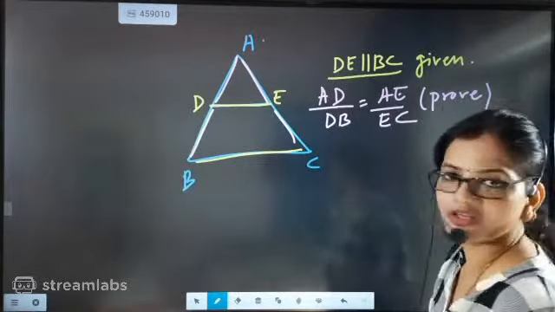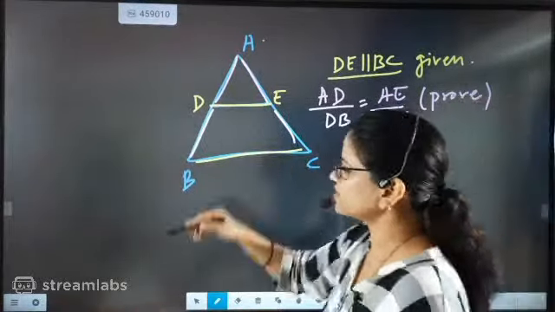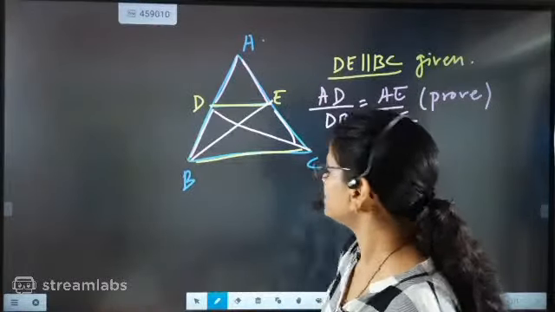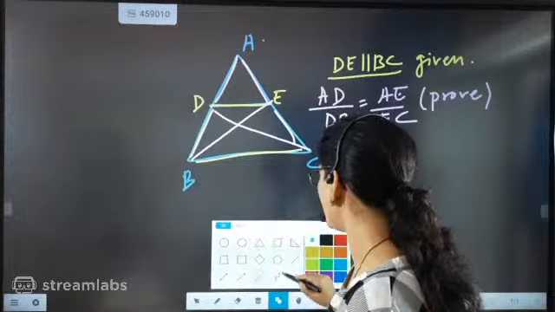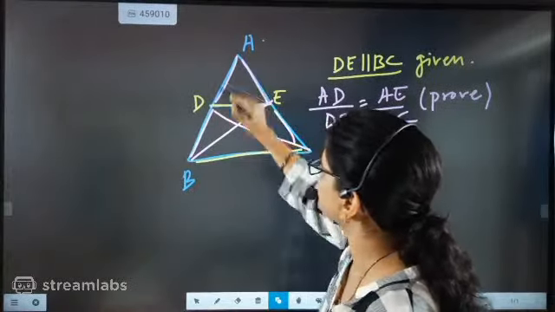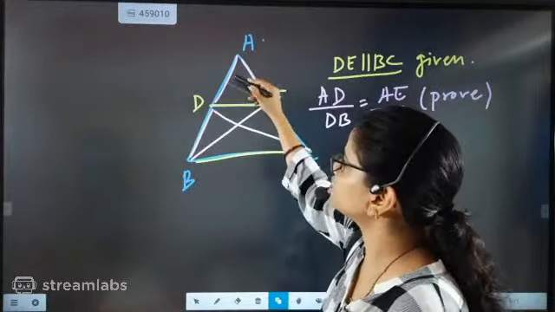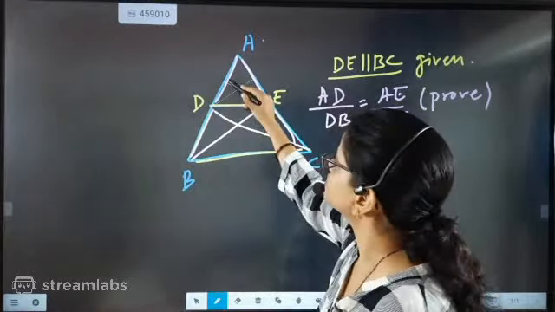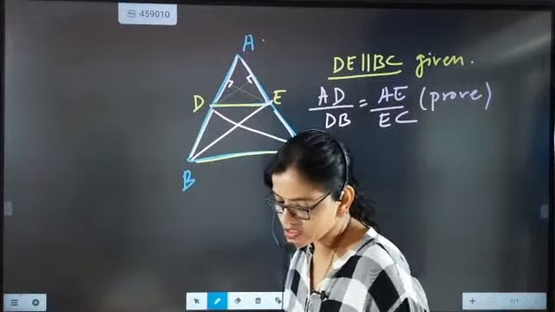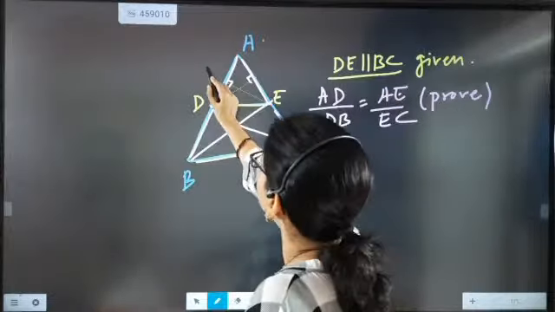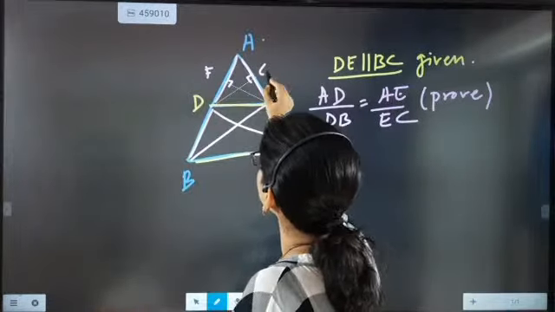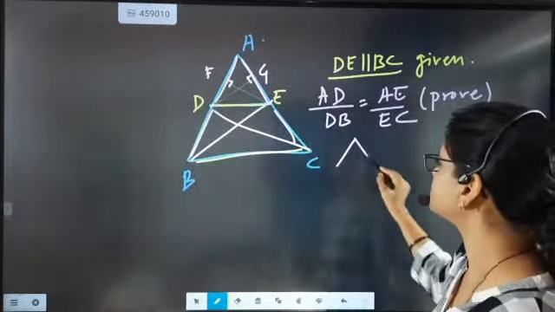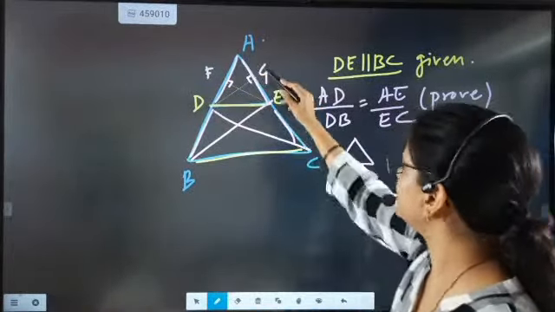For this we did a construction. Whatever the construction was, we first joined this side and we joined this side, and then, beta, we have drawn the heights. This one is the height, the perpendicular drawn. One time we have drawn the perpendicular on this side, another time on this side. So this and this are the perpendiculars, beta. Now we have named them F and G.